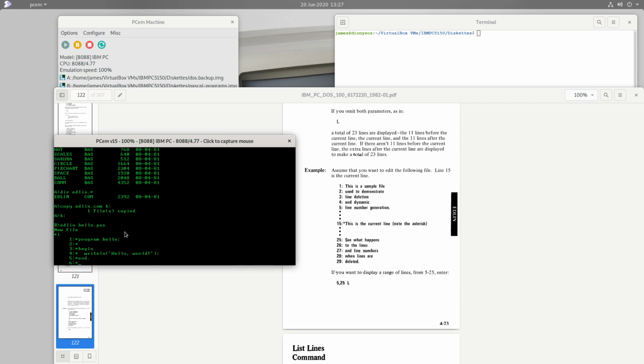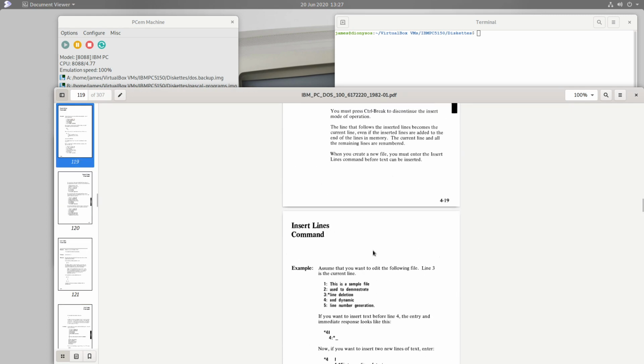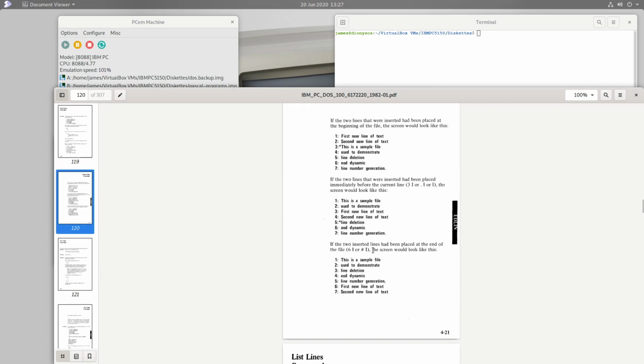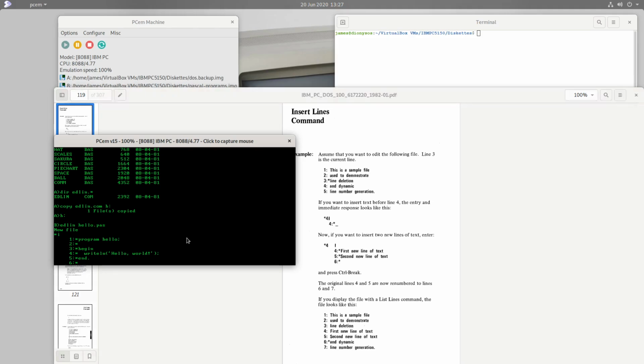So if my memory serves me correctly, this ought to be a reasonably good Pascal program. Now when I'm using this insert command, I actually don't want to write a 6th line anymore. So I need to get out of this insert mode somehow. And when you read the manual, you'll discover that the way to do that when you've finished is to press Control Break. It must be in here. There it is.